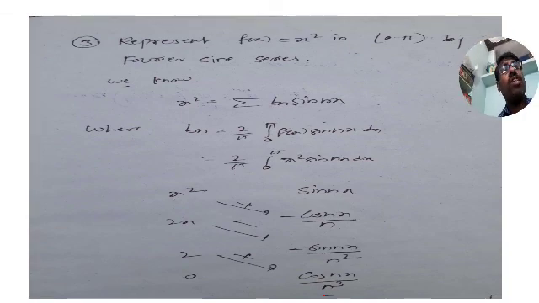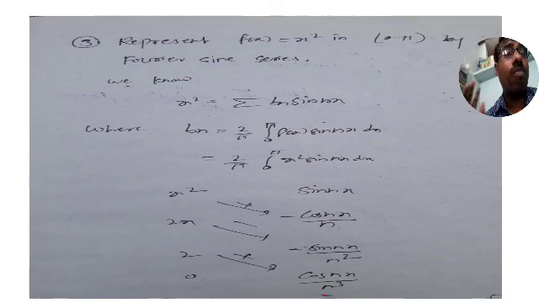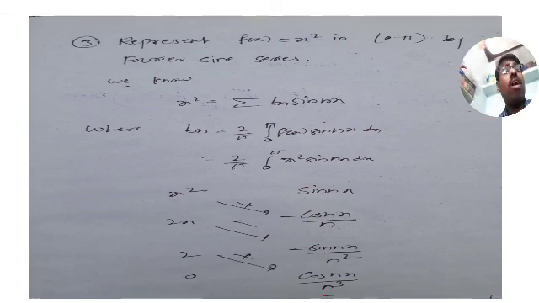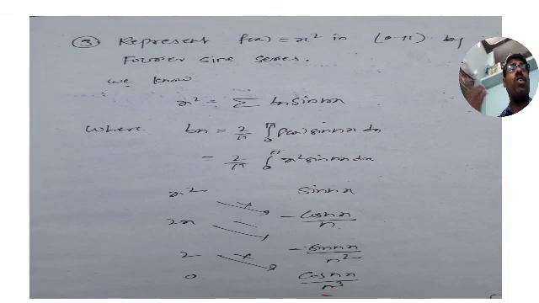You can find it for an odd function, that is f of x equal to x. You can find it for an even function, f of x equal to x square. You can find it for a function that is neither even nor odd, f of x equal to k, or f of x equal to x plus x square. So don't get the impression that sine series is for odd functions.